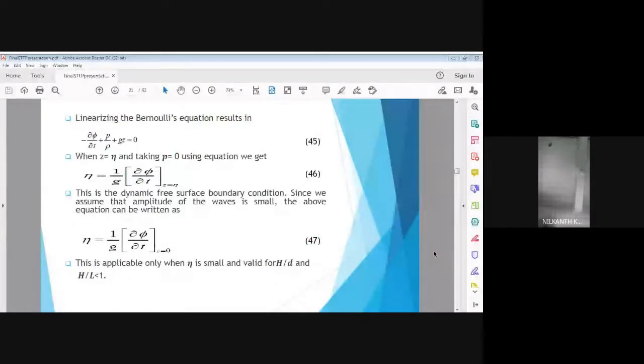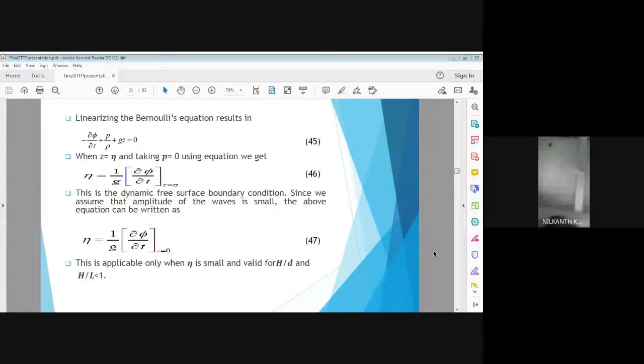If we see the dimensions, as I have already discussed, the gradient of phi with respect to t is meter square per second divided by second, which is meter square per second square, divided by g, whose unit is meter per second square. So we get the value of eta in terms of meter. So you check equation number 46.